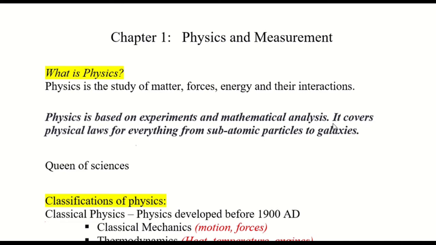Physics covers the physical laws for everything from the tiniest particles to galaxies to the entire universe. And because it covers the fundamental behavior of matter as a result of forces and energies, its laws apply to all the other sciences also. And that's why physics is called the queen of sciences.